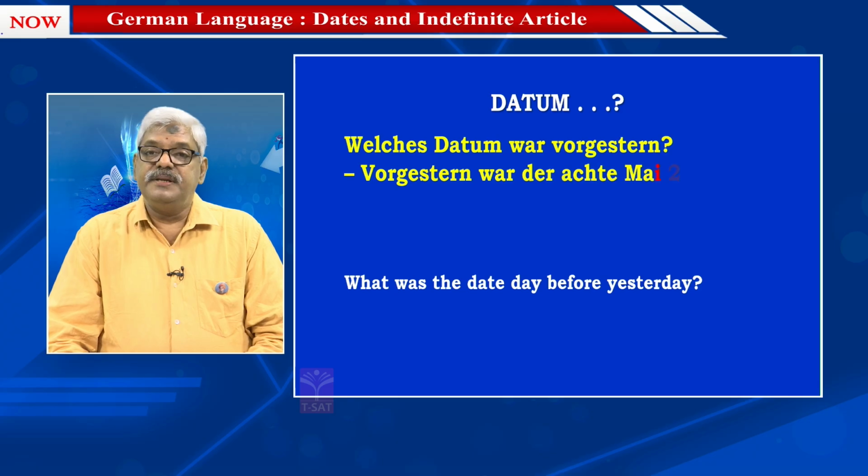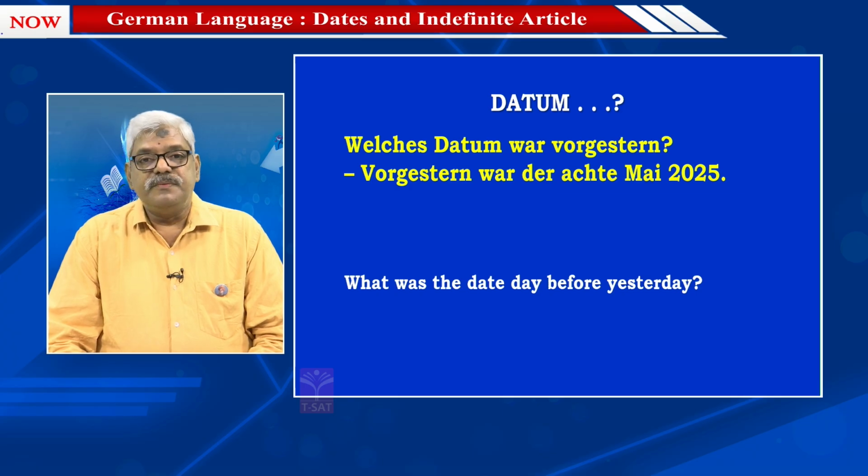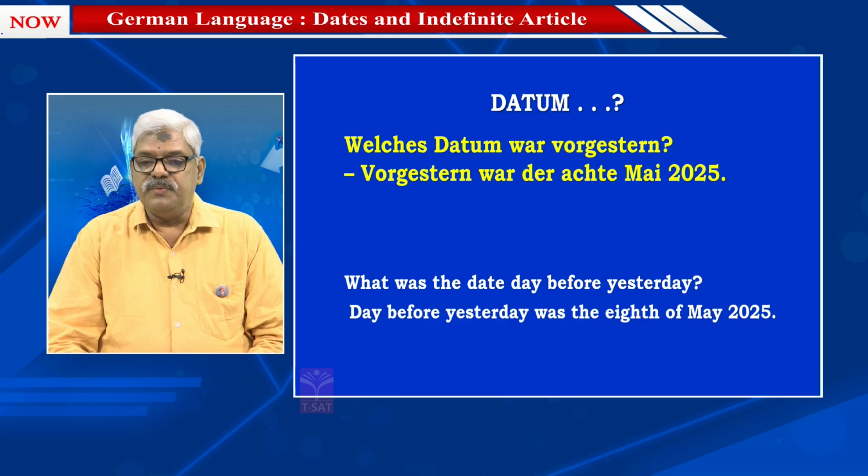Answer which I have taken for this. Vorgestern war der 8. Mai 2025. Day before yesterday was 8th of May 2025.